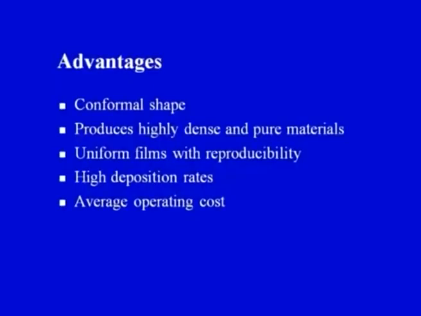Second point, it produces highly dense and pure materials. So, the chemical composition of the coating is pure and the density is also very good. Another important advantage is that uniform films can be generated using chemical vapor deposition, and the reproducibility is also good. Again and again we use the CVD process, we would be able to reproduce the similar type of coating. Then the high deposition rates are there.